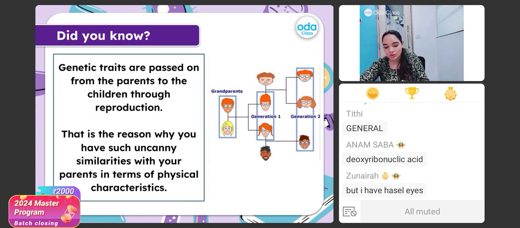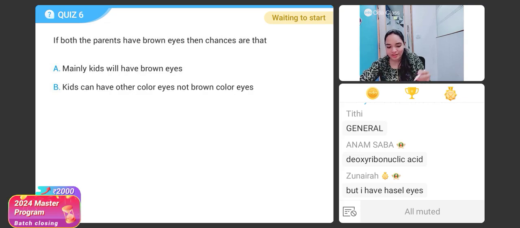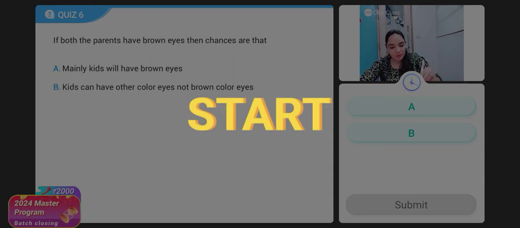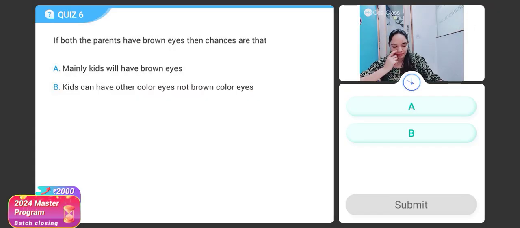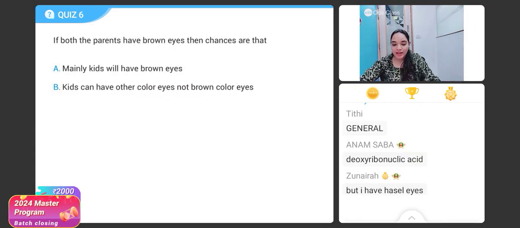So with this note, students, let me give you one more question. This is a very small and easy question. If both the parents have brown eyes, then chances are that mainly kids will have brown eyes. Kids can have other color eyes, not brown. Which is the correct answer? If both the parents have brown eyes, then mainly kids will have brown eyes, or kids can have other color eyes, not brown.